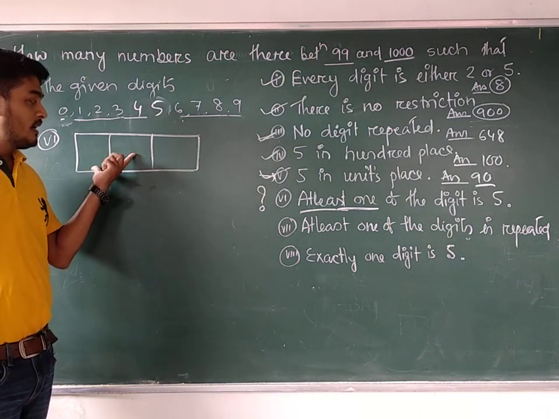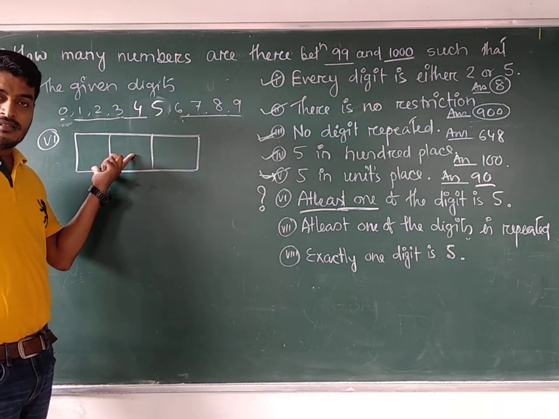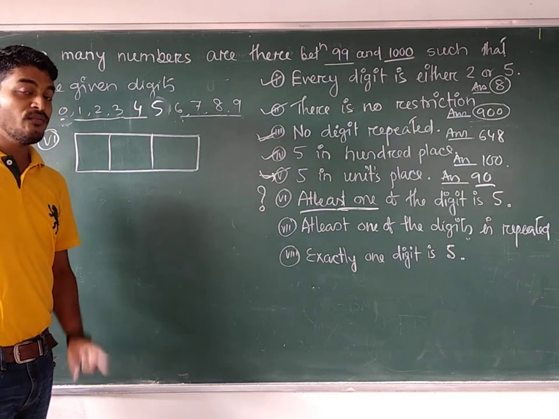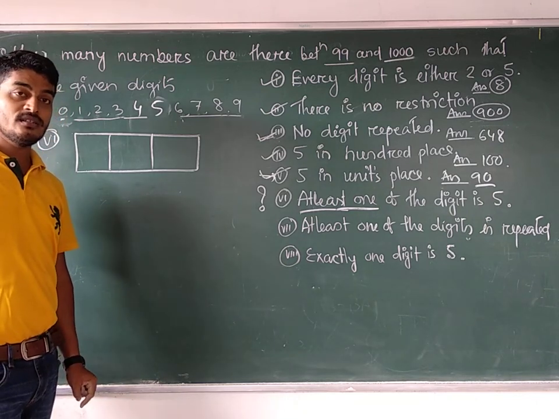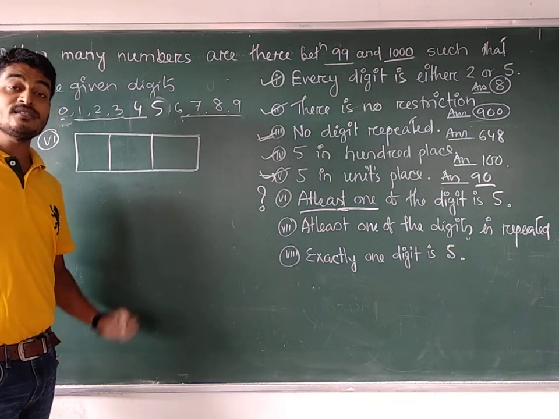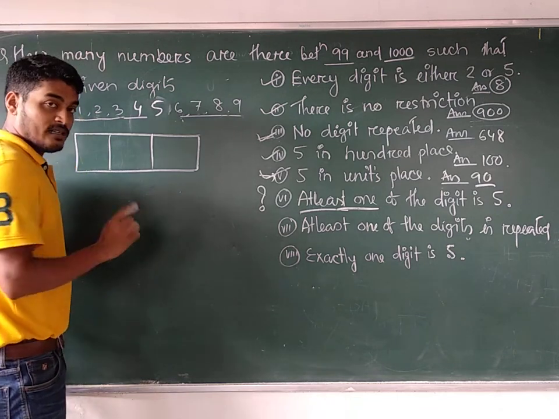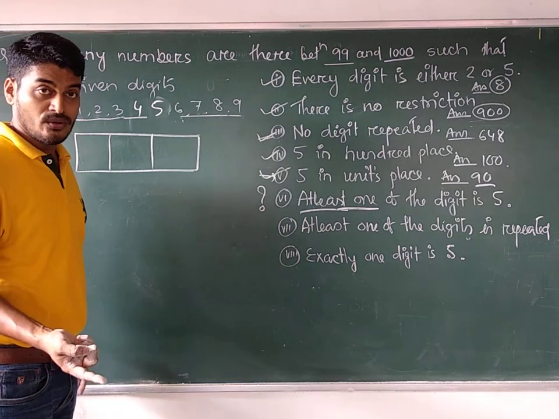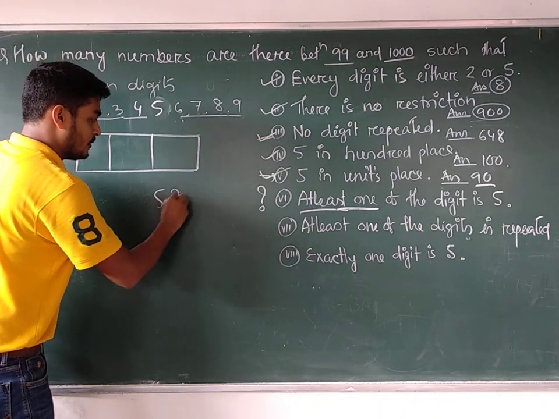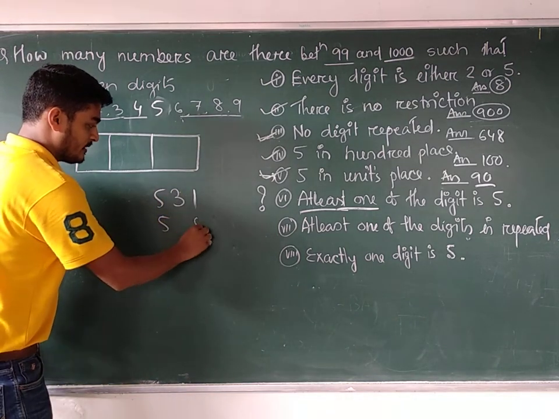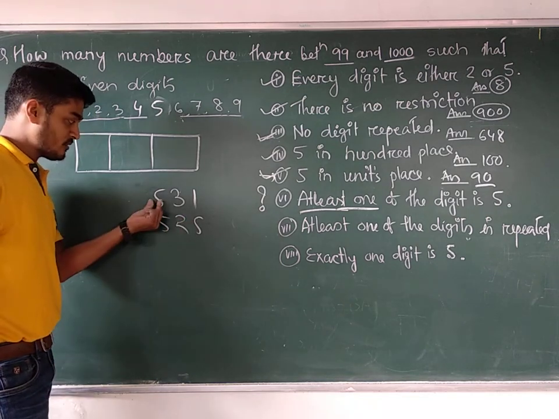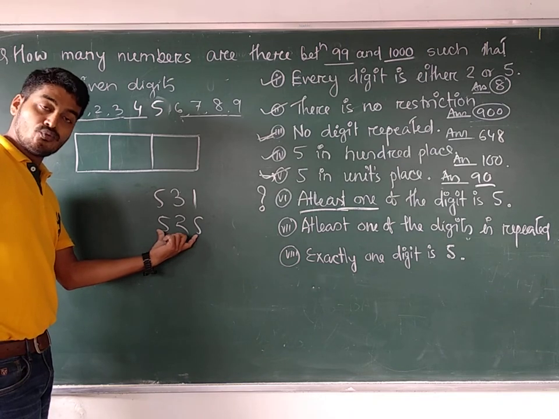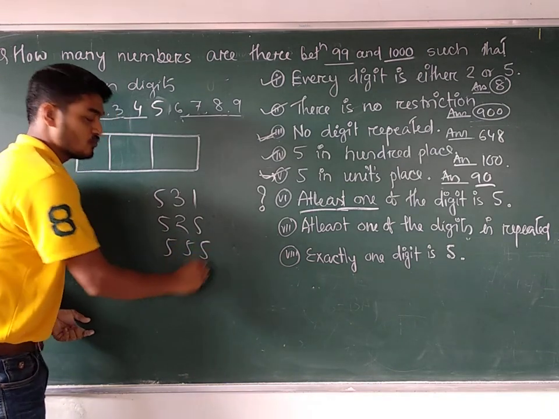The type is important. At least one means in a 3-digit number, out of the 3 digits, if only one 5 is there in that collection, then it will be okay. Such types of numbers will be in that collection. 500 will be there because this one contains exactly one 5. This other number contains exactly how many? Two 5s, and such types of numbers also should be considered.